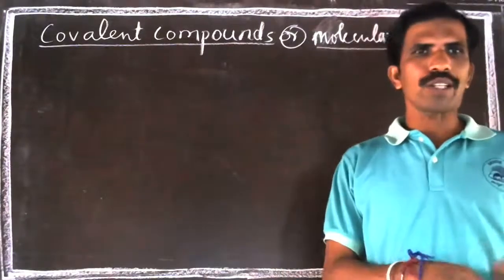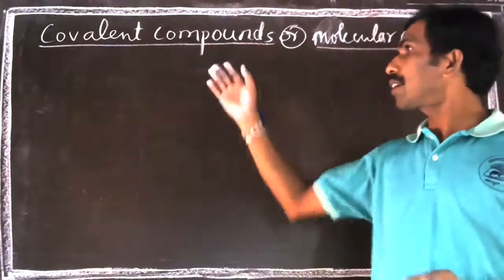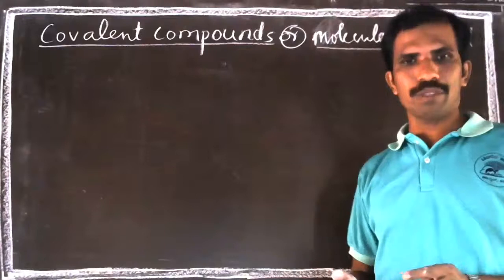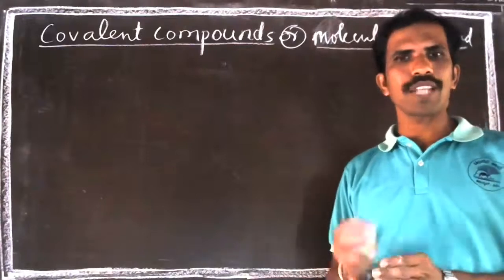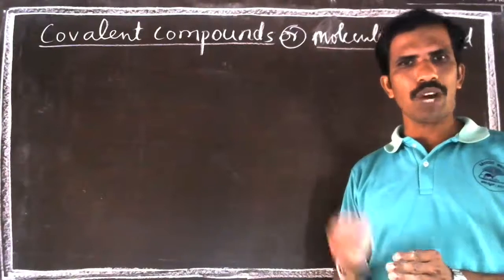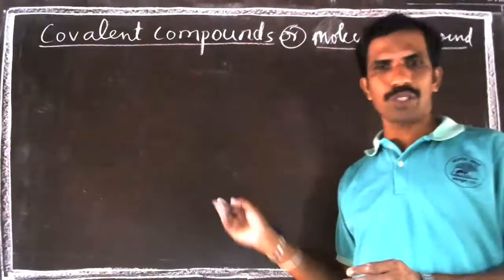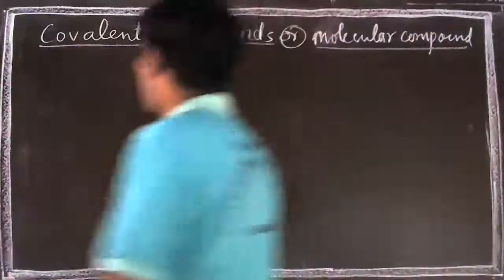We have learnt already about ionic bond and ionic compounds, and we are learning the covalent compounds. Very simple: covalent compounds are made up of covalent bonds. If the bond between two elements forming a compound is covalent, we call it a covalent compound.